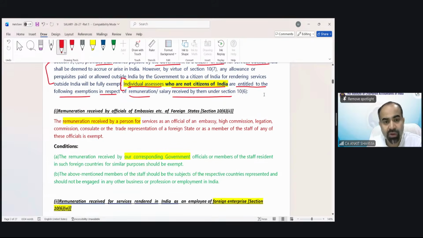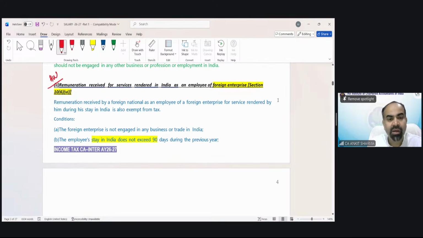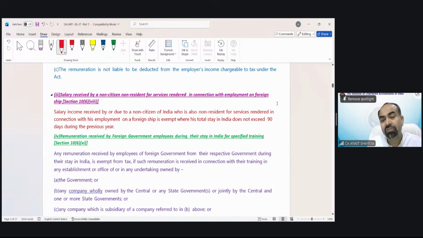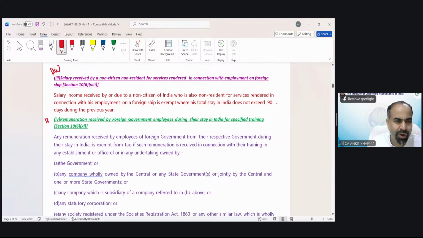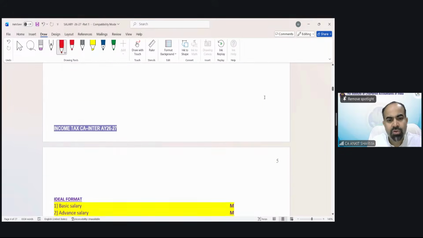So this is for your homework. You have to read these provisions. If there is any problem, you can ask me. Very simple concept, no technicality. There are just 2 or 3 conditions. If a foreign citizen working in India fulfills these conditions, his salary is going to be exempted. That could be important for theoretical purposes from an examination point of view. These are all your homework, because we will discuss the technical things which are very important to understand under the salary head. So this is your homework, point number 3 also. All simple points, just basic conditions need to be fulfilled. So those were the exceptions.